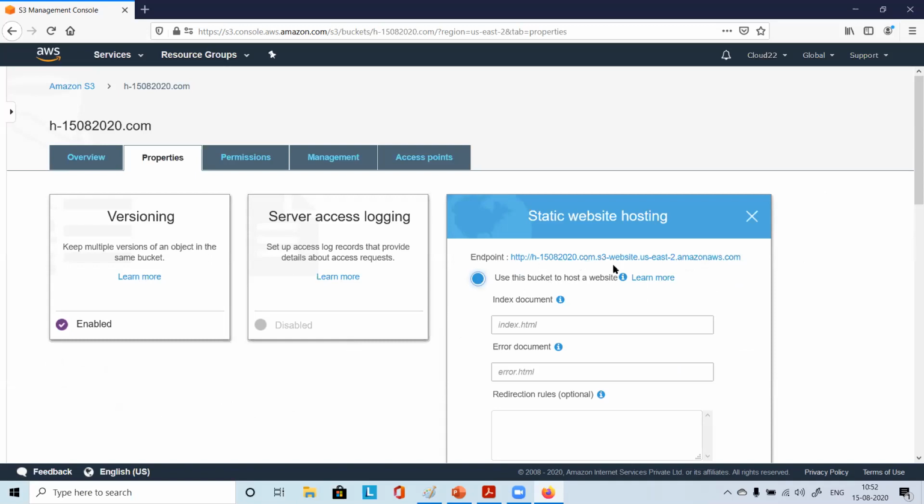Just note this endpoint. This will be the website URL. This is the endpoint through which you will be able to access the bucket, right?